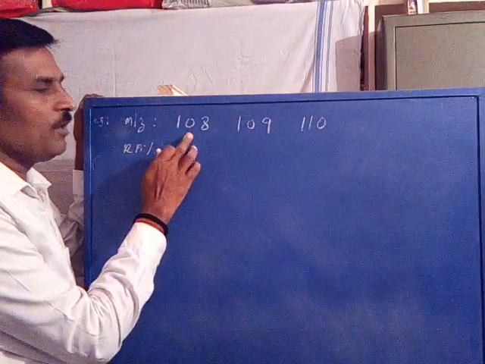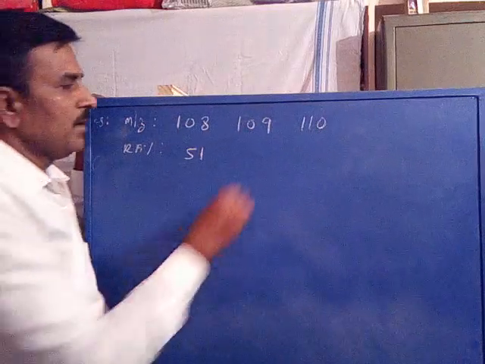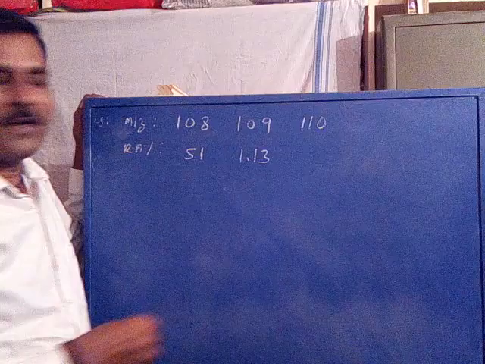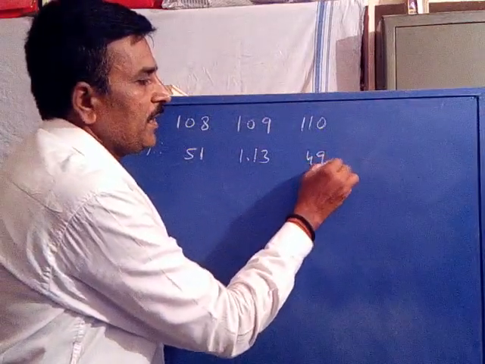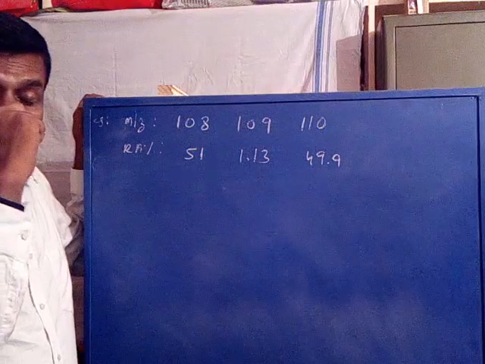Now the 108 signal intensity appears with 51%, the 109 signal with 1.13%, and the 110 signal with 49.9%. Is it clear?